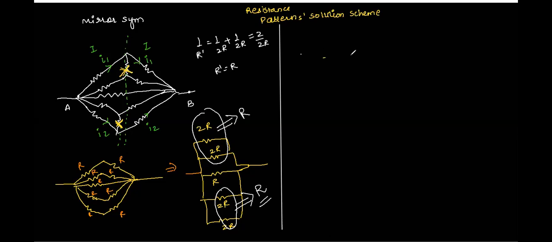This will simplify the circuit even further, and we will get R, R, and R. Right, Atul? Am I clear, Atul? Yes, sir.